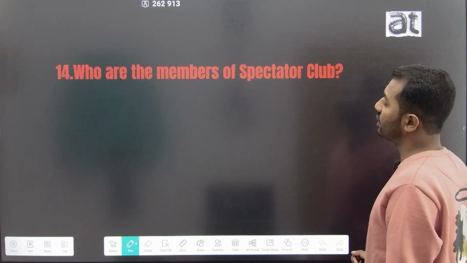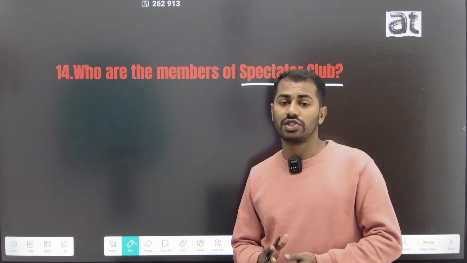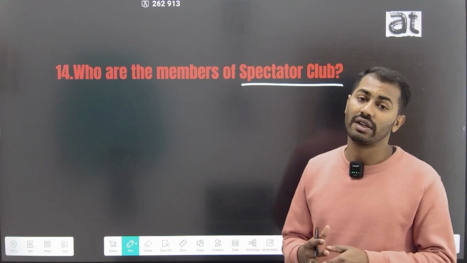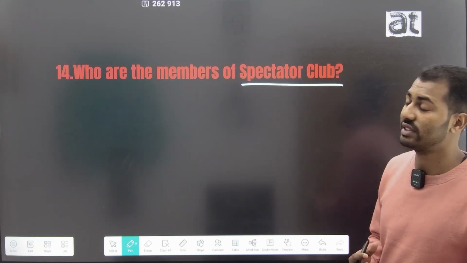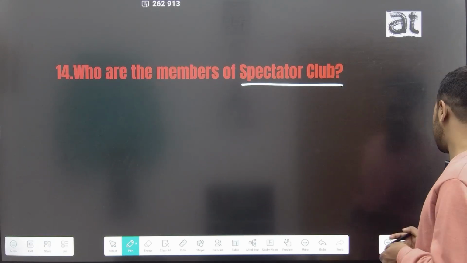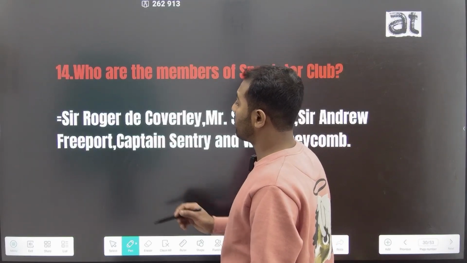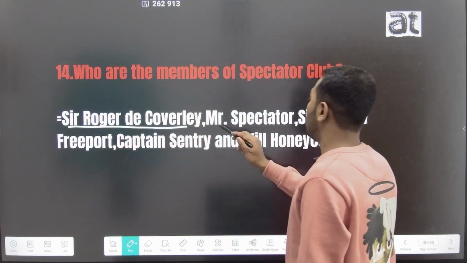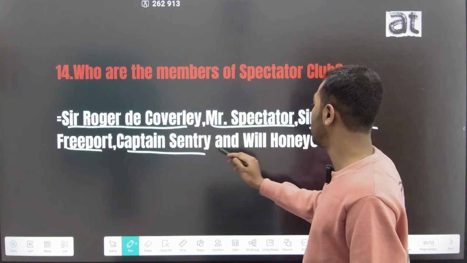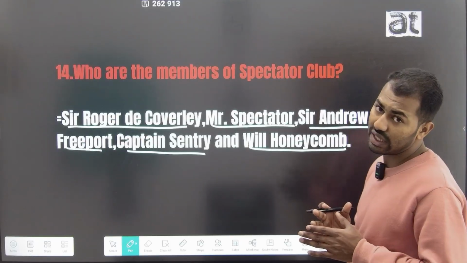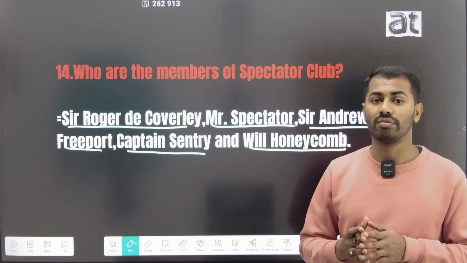The 14th question is, who are the members of the Spectator Club? In the early 18th century, there were many clubs, and there were many important members of these clubs who existed in different essays. The important members of the Spectator Club are Sir Roger de Coverley, Mr. Spectator, Sir Andrew Freeport, Captain Sentry, and Will Honeycomb. These are the important members of the Spectator Club, which have already been asked in many exams.